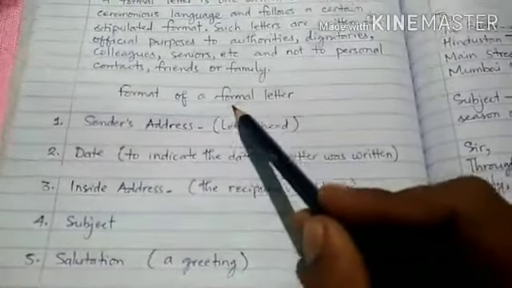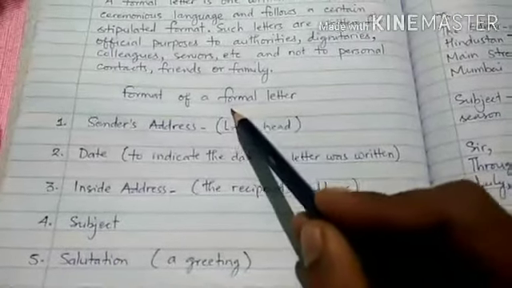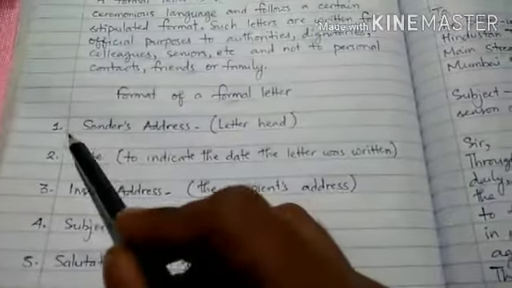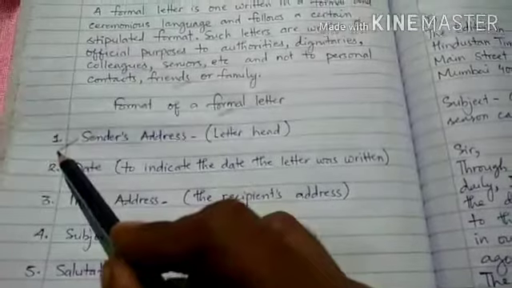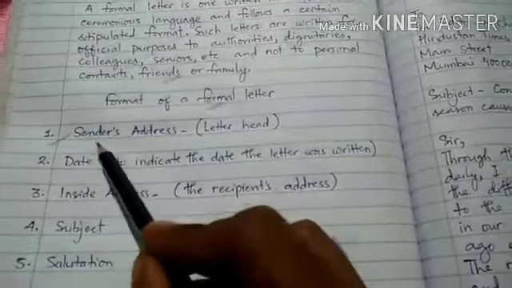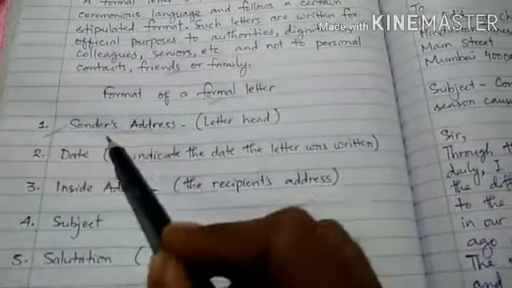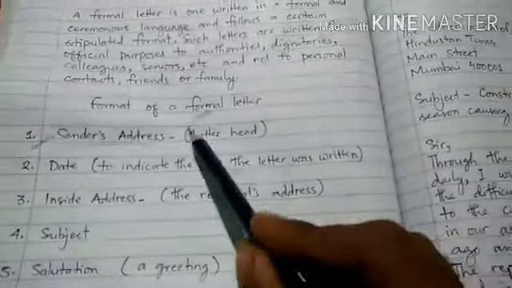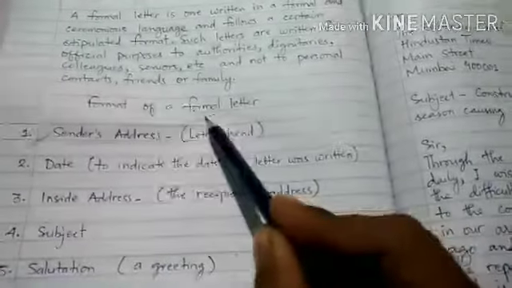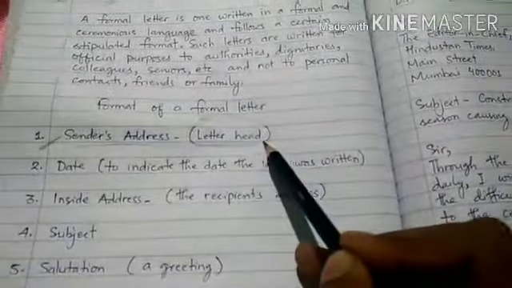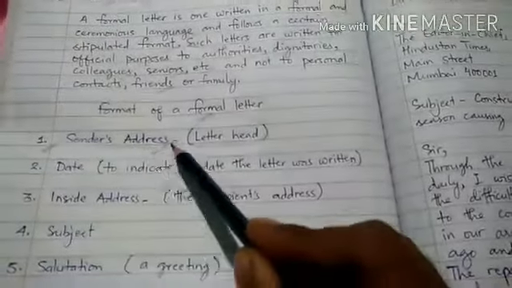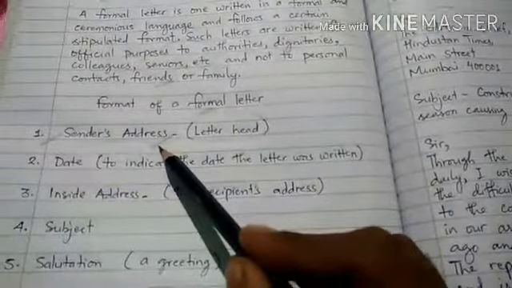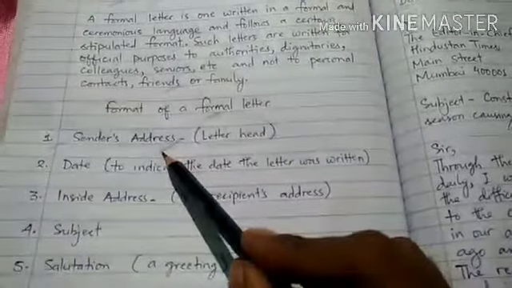Whenever we write a formal letter, at first we write the sender's address. That means if you are writing a formal letter, at first you will write your address. It will be the letterhead. At the head of the formal letter you will write your address at the left hand side of the page, at the very first head of the page.